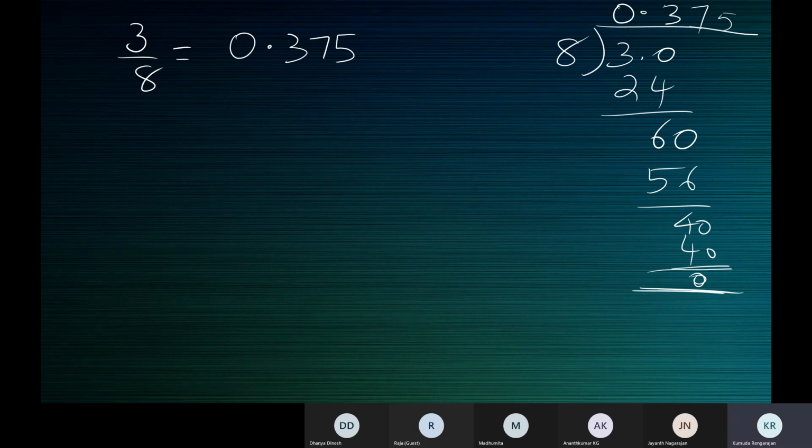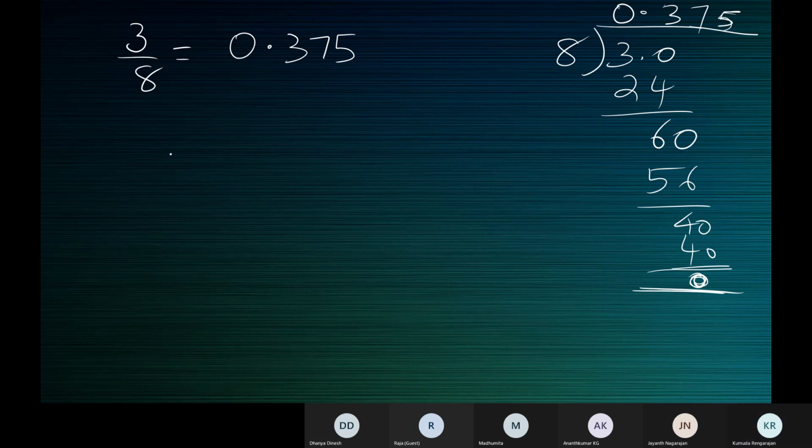Children, I have lots to say regarding rational numbers. I mean, there is lots to learn in the introduction part of this chapter. Please be very careful. Is this much clear, children? Is this division? The division comes to an end with a 0 remainder. Terminating decimal. Is all this clear? Yes, ma'am.